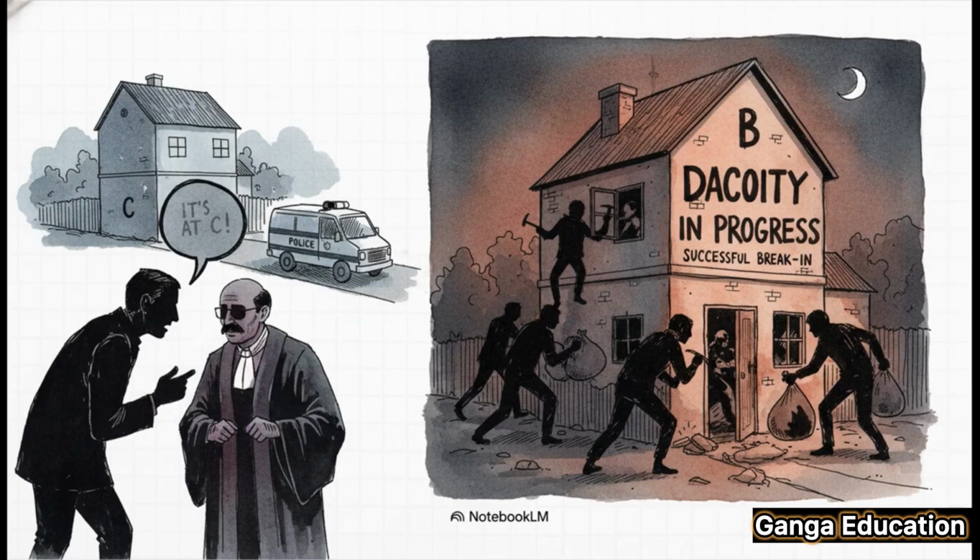Let's make this crystal clear with an example. Imagine A knows that a dacoity is going to happen at B's house. To help the criminals, A goes to a magistrate and lies, saying the dacoity is actually planned for C's house. So the police rush over to C, and while they're gone, the dacoity at B's house goes off without a hitch. In this case, A is totally punishable under Section 58 because he used lies to conceal the crime.